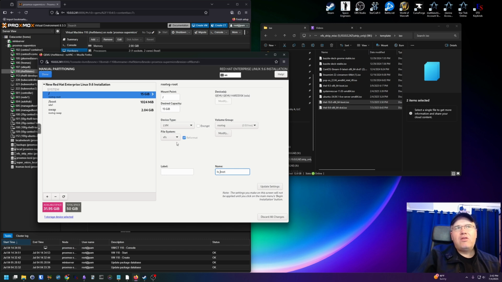Also, this is your choice on what you want to do in terms of the file system. XFS is definitely the default and is what's recommended by Red Hat. In my experience, XFS is a good file system. I haven't had a lot of problems out of it. I did, I think, when RHEL 8 first came out, but when it comes to RHEL 9, I've had very little problems with XFS being corrupted or the data on it being corrupted.